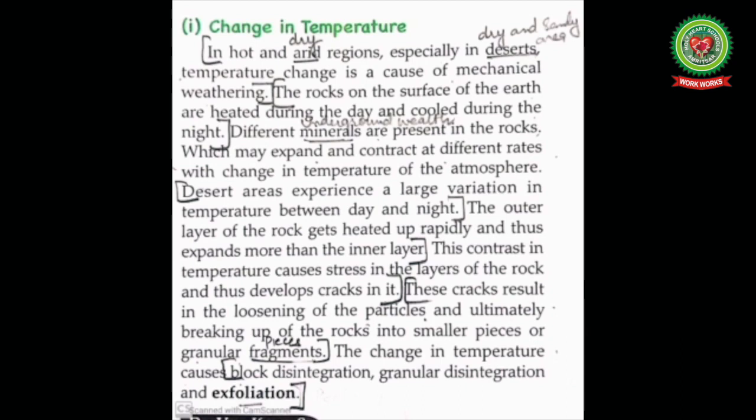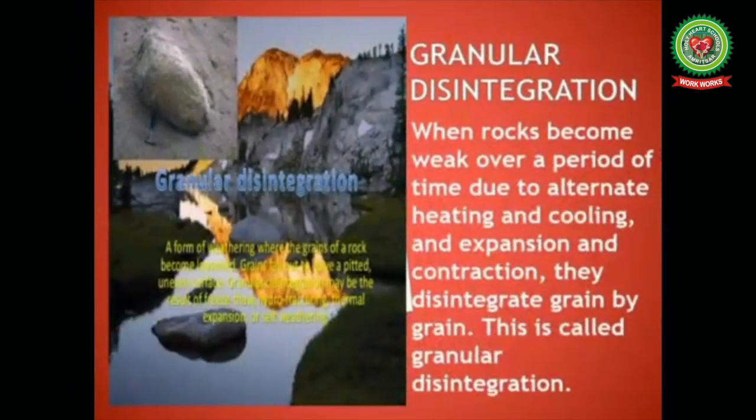Due to temperature changes, cracks develop in the rocks. These cracks result in loosening the particles and finally the rocks break into smaller pieces. Let's continue. The change in temperature causes block disintegration, granular disintegration and exfoliation. Granular disintegration: when rocks become weak over a period of time due to alternate heating and cooling and expansion and contraction, they disintegrate grain by grain. This is called granular disintegration.